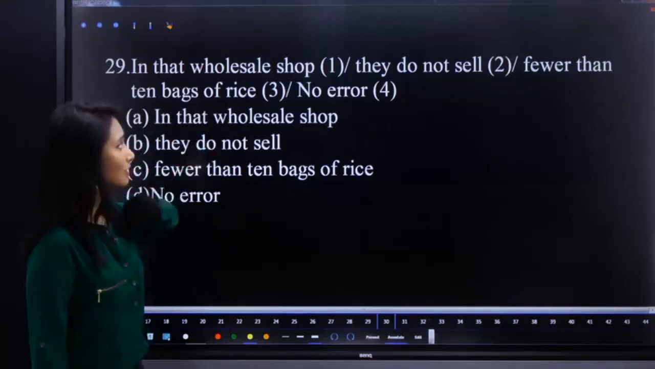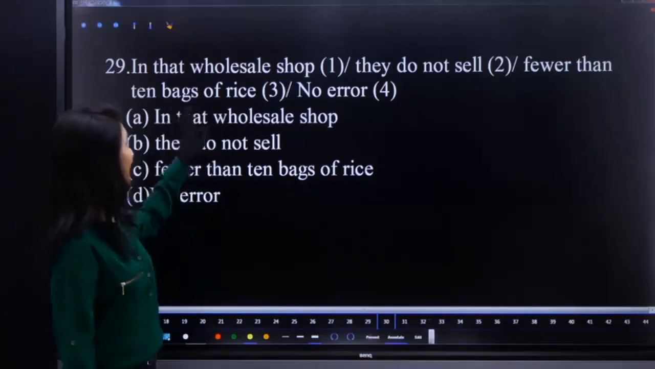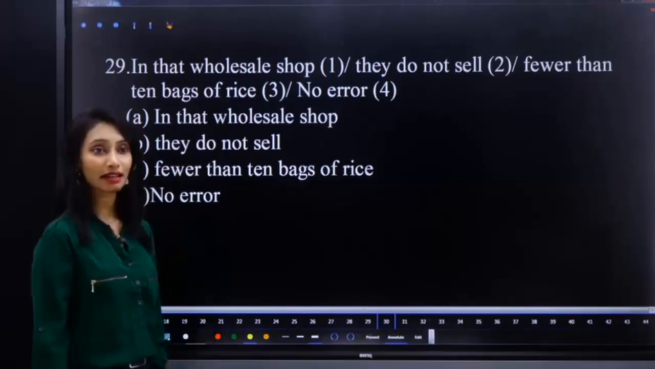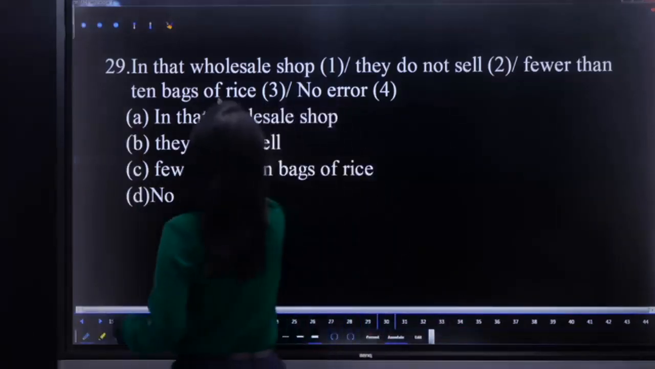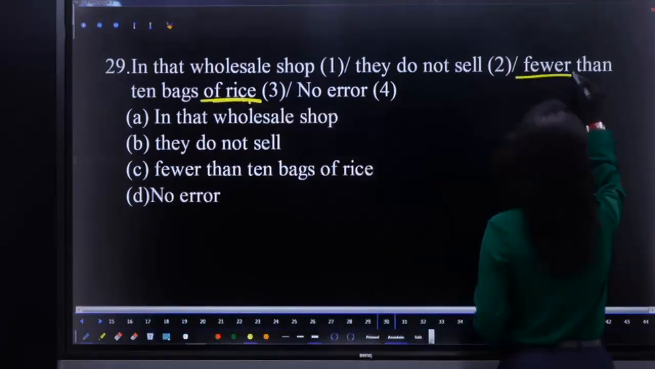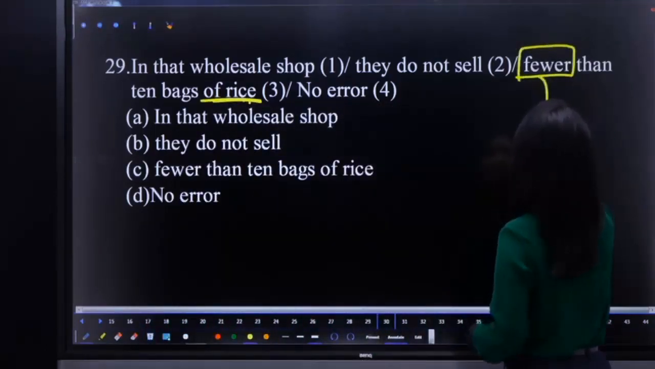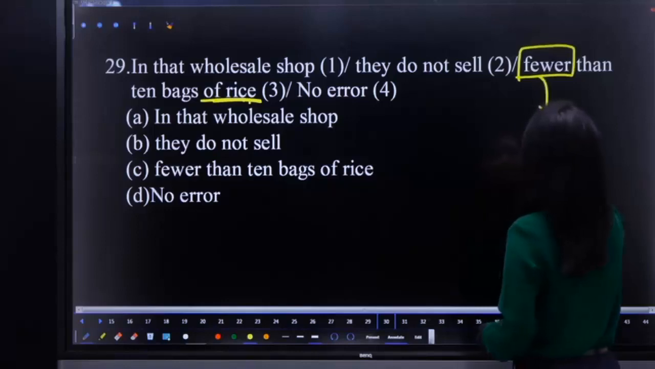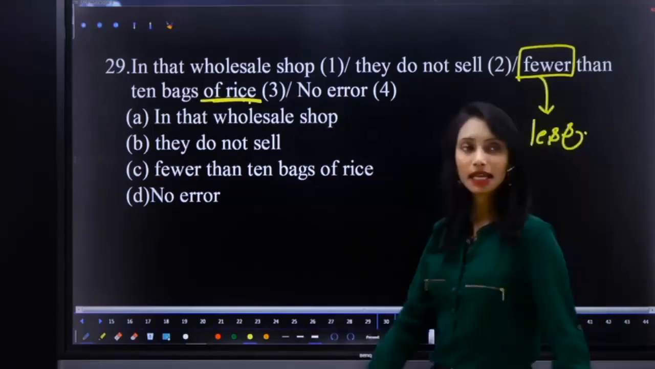In that wholesale shop, they do not sell fewer than 10 bags of rice. What is the error here? See, we are talking about an uncountable noun, rice. Hence, we require an uncountable adjective. So, replace fewer with less. Less than 10 bags of rice.